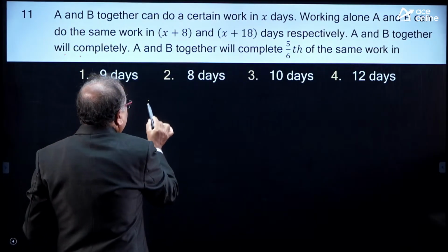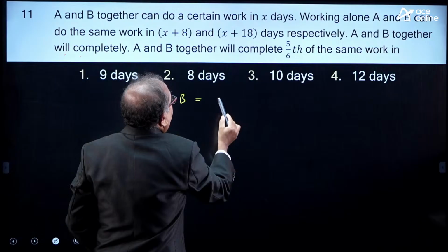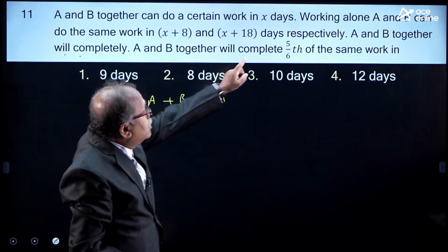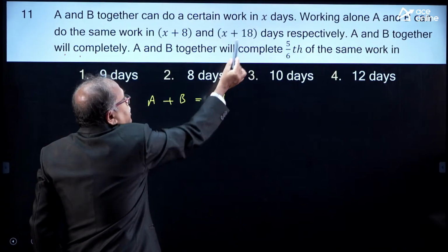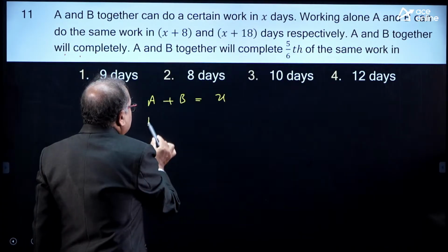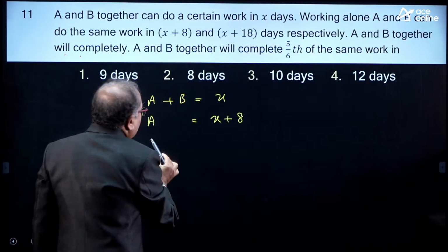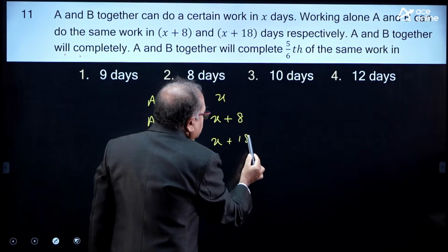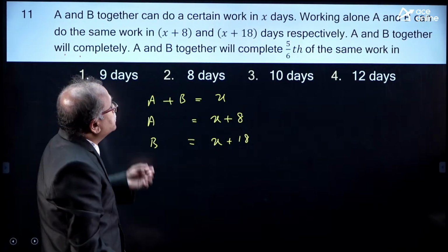Given to us, I am just writing over here, A plus B can complete a work in X days. Working alone, A and B take X plus 8 days and X plus 18 days. So, A takes X plus 8 days and B takes X plus 18 days. This is a very stereotypic question, and there is a shortcut to answer it.